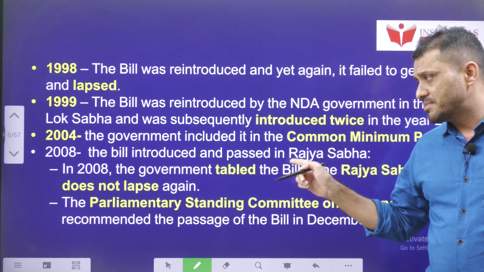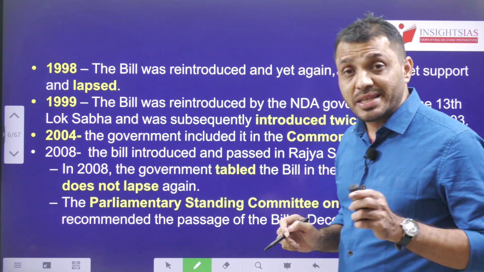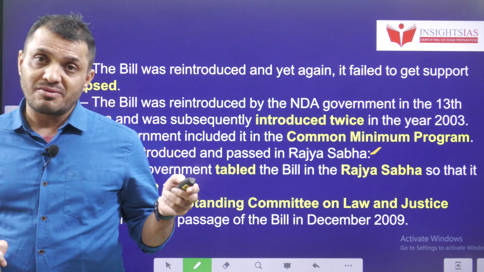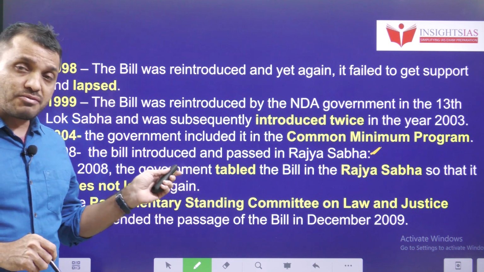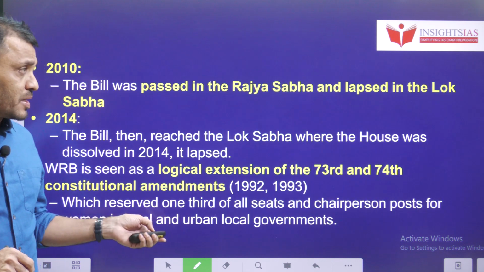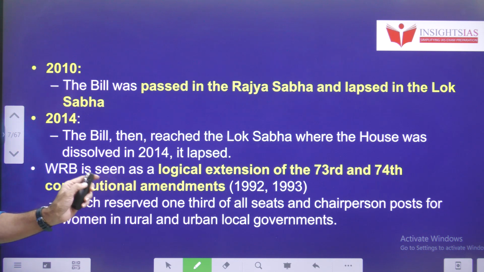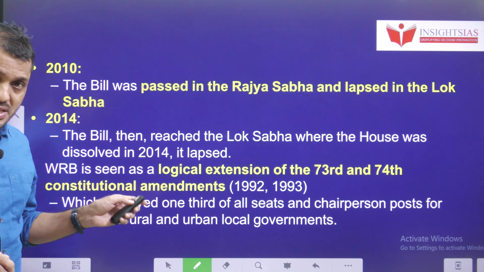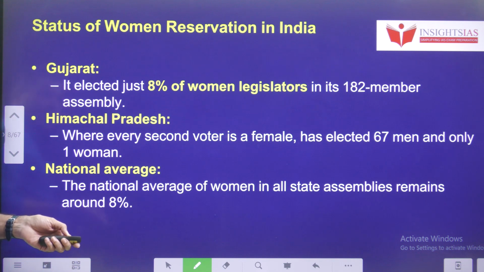In 2008, for a difference, the bill was introduced in Rajya Sabha. You know that if a bill is introduced in Rajya Sabha and pending there, even if the Lok Sabha is dissolved, the bill will not lapse. Because of that, the bill did not lapse. But after Rajya Sabha passed the bill, when it was pending in Lok Sabha, the Lok Sabha got dissolved, so the bill lapsed. Finally this time Lok Sabha and Rajya Sabha successfully passed the bill, so we are able to see the 106th Constitution Amendment Act.